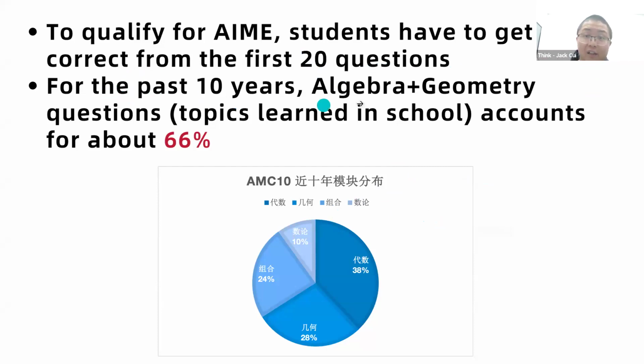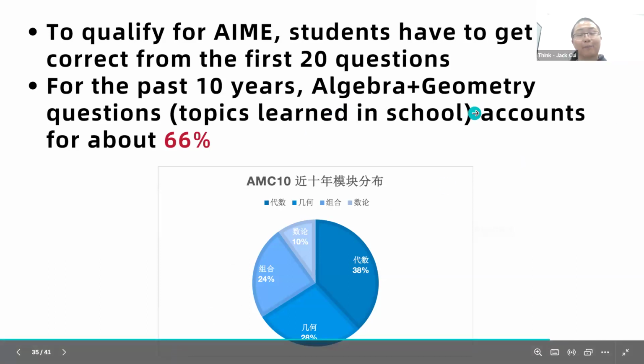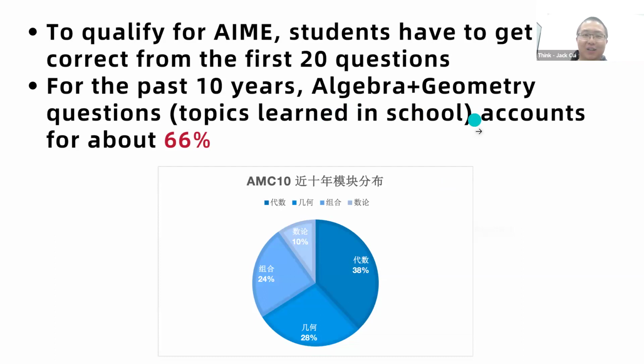And for the past 10 years, algebra plus geometry questions, topics learned in middle school, account for 66%. So that's why try to study pre-algebra as fast as possible. Then you go with Algebra 1 and geometry, you already grabbed 2/3 of AMC 10, right? If you have 2/3 of the knowledge, it doesn't guarantee you get awarded, but you are very close to getting awarded. So study early, study fast, and this will give you more flexibility in the competition.